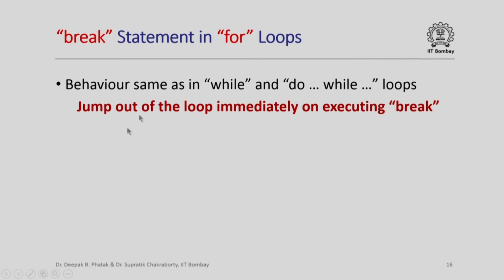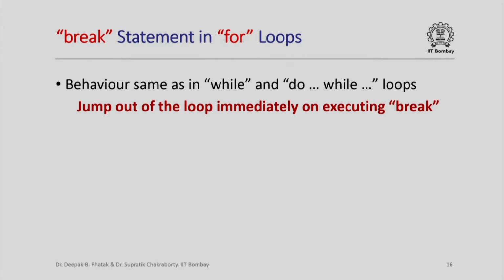Now, just like in while loops, we can also have a break statement in for loops, and the behavior is exactly the same as in while and do while loops. What is this behavior? We must jump out of the loop immediately on executing break, without executing any further instructions inside the loop.